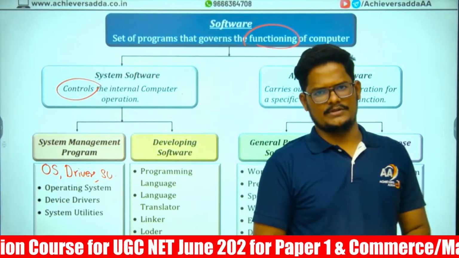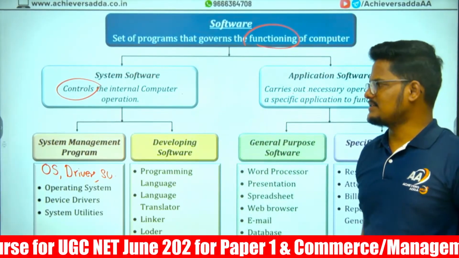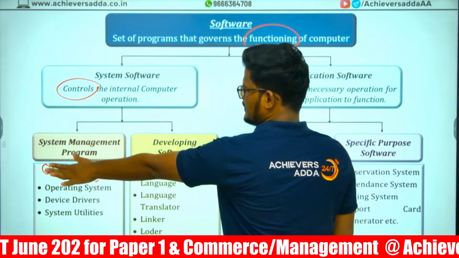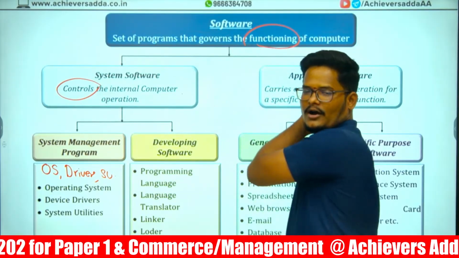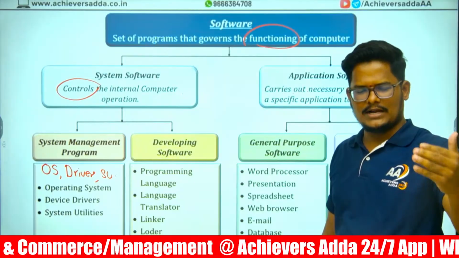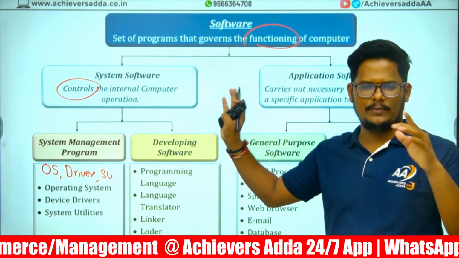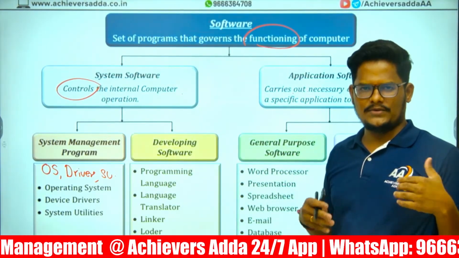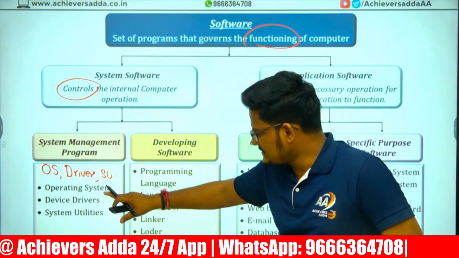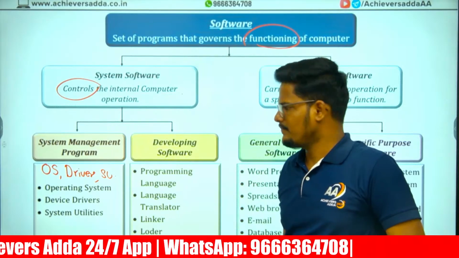That is a system management program. By default, this will be inbuilt and it is useful for operating the system. If you want to use the computer, you have to install this mandatory. Without that, you can't even go further. That is why when you buy a computer, the first thing they install is the operating system, OS.